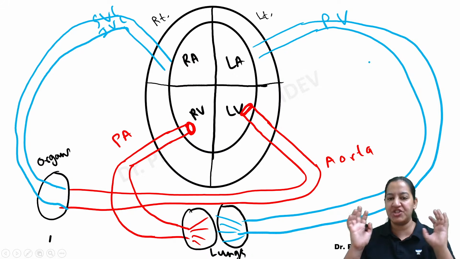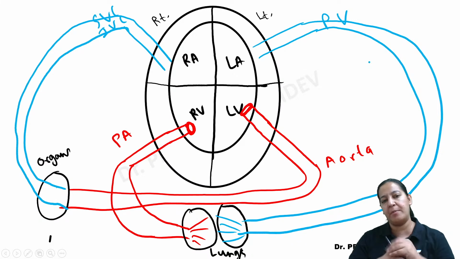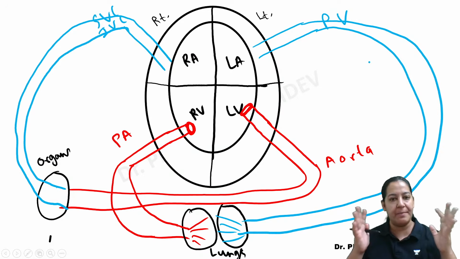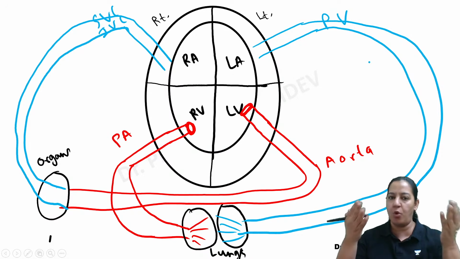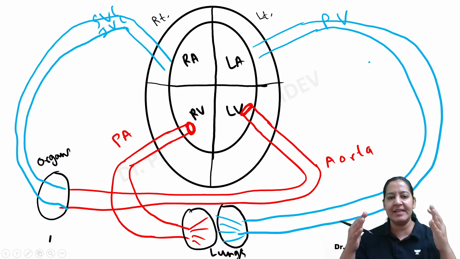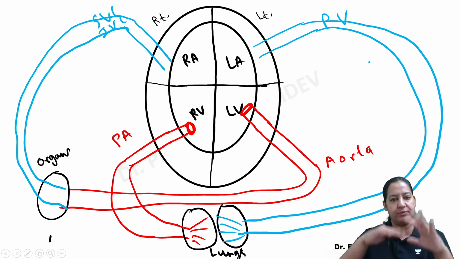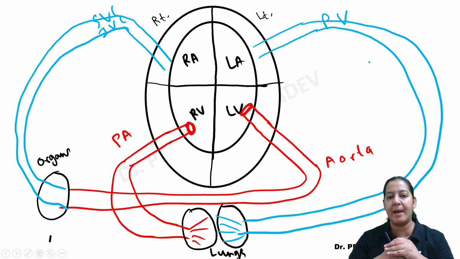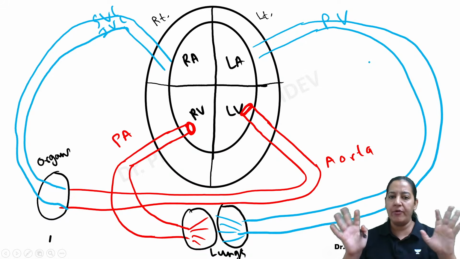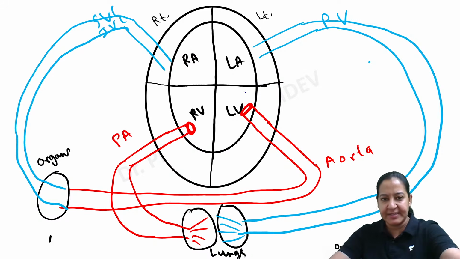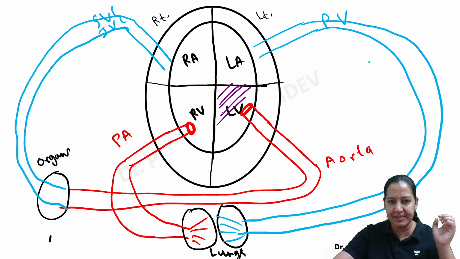In this sketch diagram, can you see a simplified diagram of the heart? You all can see the 4 chambers of the heart, the right side, the left side, the 2 auricles, the 2 ventricles. You can see the blood vessels which are derived from the various chambers. You already know the complete circle. Now please everyone concentrate on the left ventricle. Can you see this is the left ventricle?